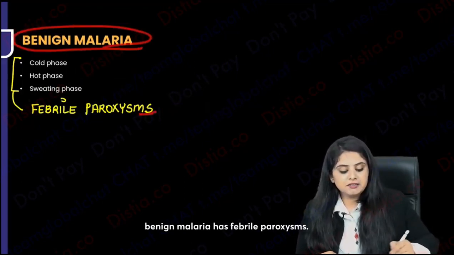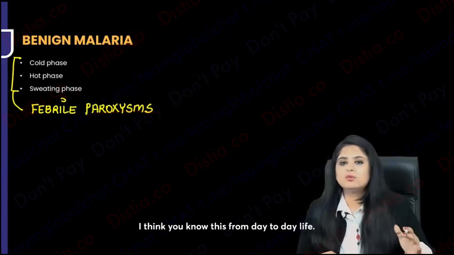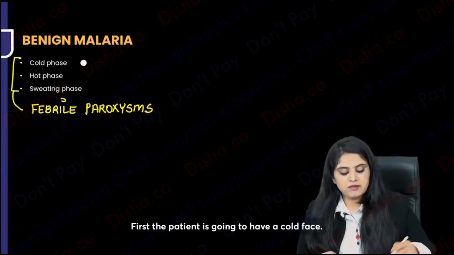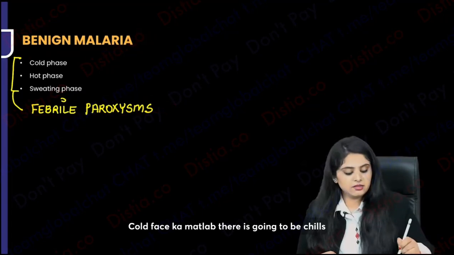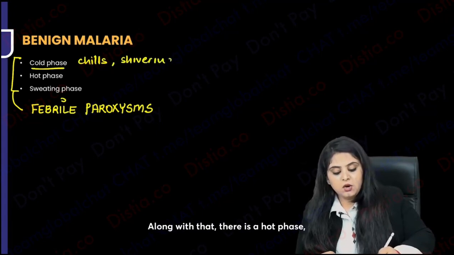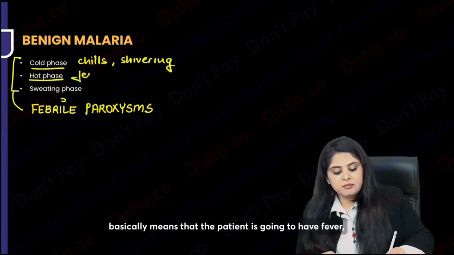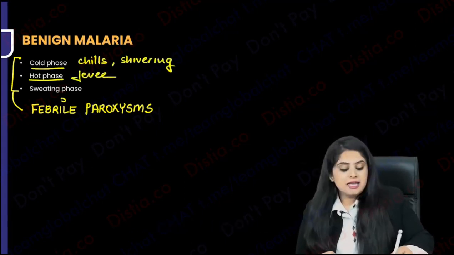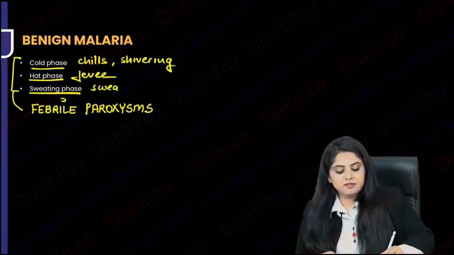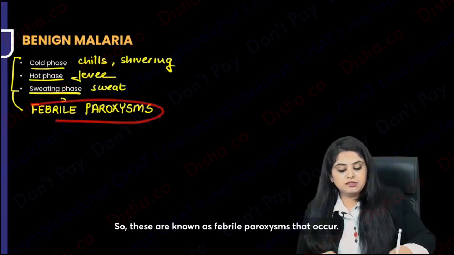So clinical features include: benign malaria has febrile paroxysms. I think you know this from day-to-day life. What is febrile paroxysms? First, the patient is going to have a cold phase. Cold phase ka matlab, there is going to be chills that are going to be there. There is going to be shivering that the patient is going to have. Along with that, there is a hot phase. Basically means that the patient is going to have fever, and then the patient is going to sweat it out, and there is going to be fall in the fever. So these are known as febrile paroxysms that occur.